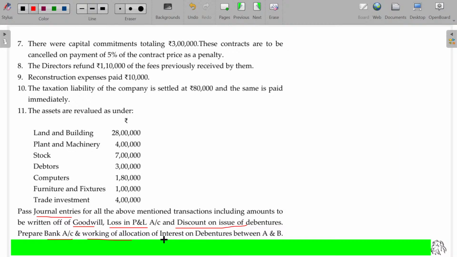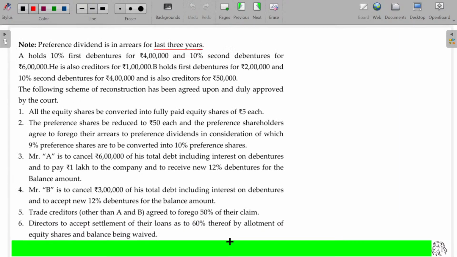Working of allocation of interest on debentures between A and B. What does it mean? We'll see now. A holds 10% first debentures of 4 lakhs, and 10% second debentures for rupees 6 lakhs.